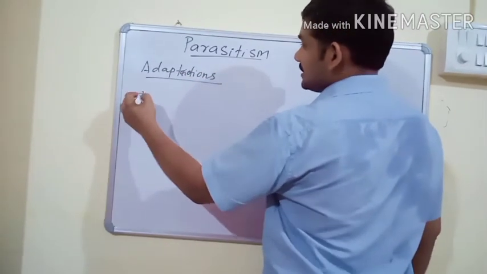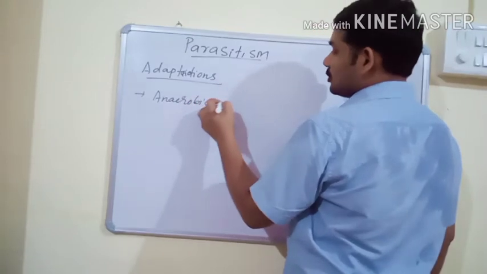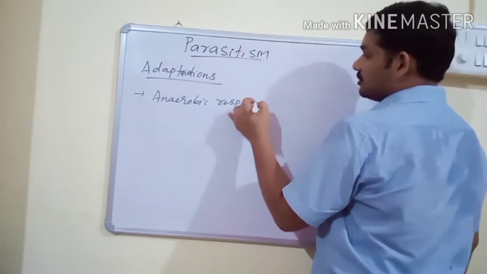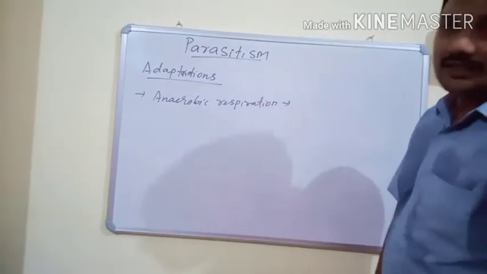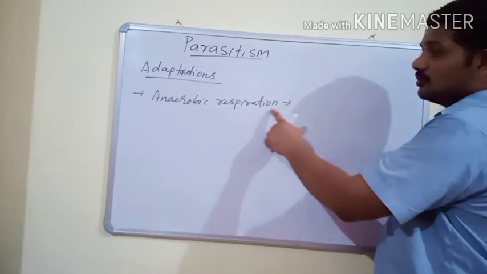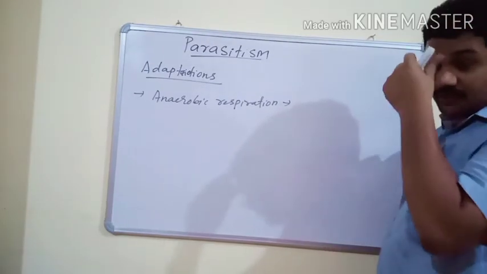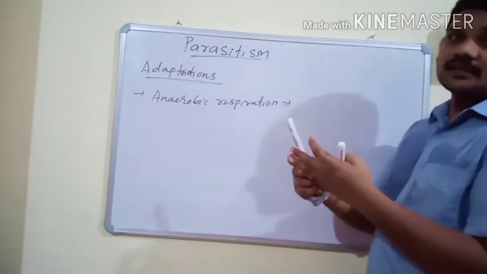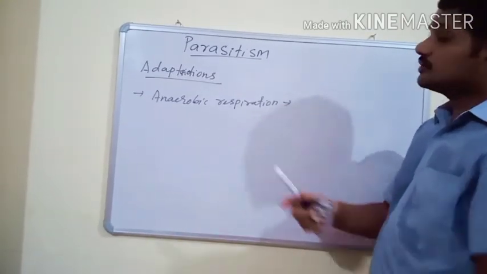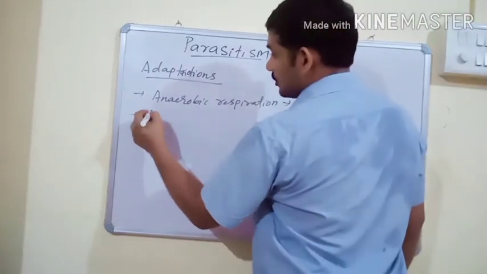In parasites, usually anaerobic respiration is present, in internal parasites. If a parasite is present inside the body, then in such conditions it does not get enough oxygen. That's why they are converted into anaerobes, so anaerobic respiration.